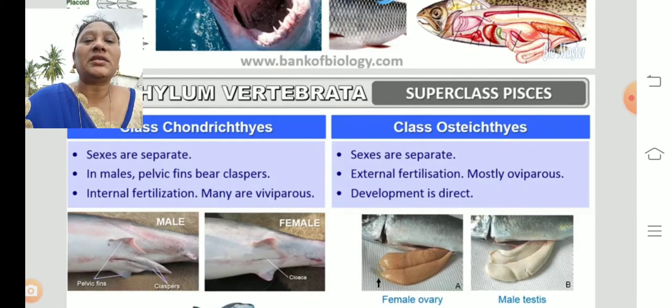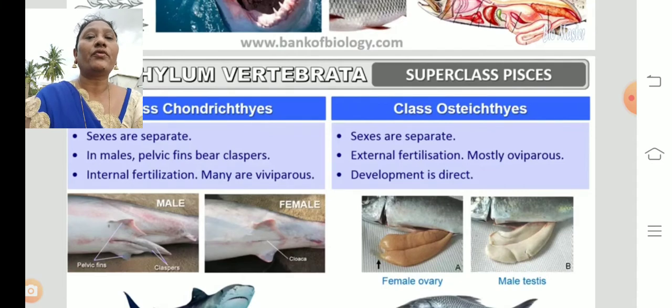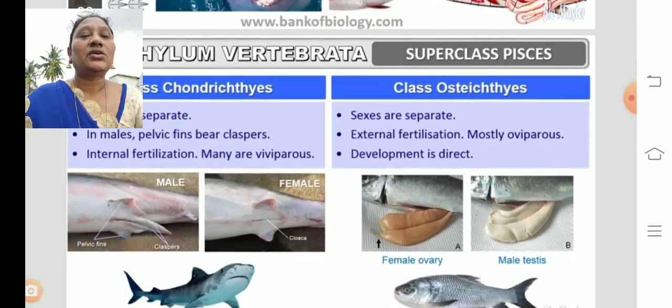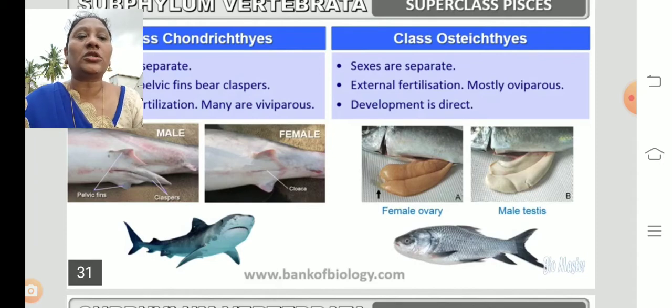So in chondrichthyes, in males, pelvic fins bear the clasper. You can see the pelvic fin. They bear the clasper. And coming to the osteichthyes, external fertilization, mostly oviparous. All of them lay the eggs. In chondrichthyes, internal fertilization, many are viviparous. So these fishes don't lay the eggs. They give birth to the child directly. That's why they are called viviparous. But here these are oviparous. The development in both is indirect.